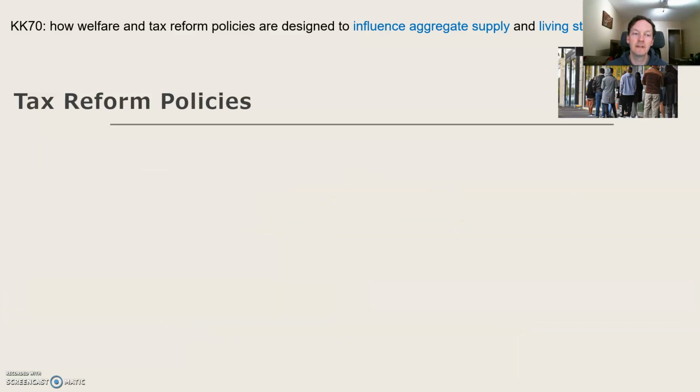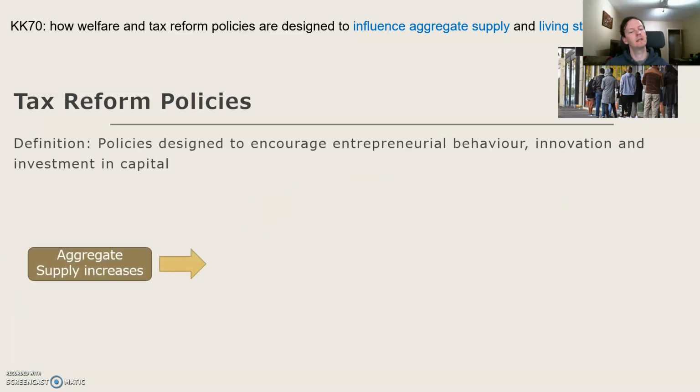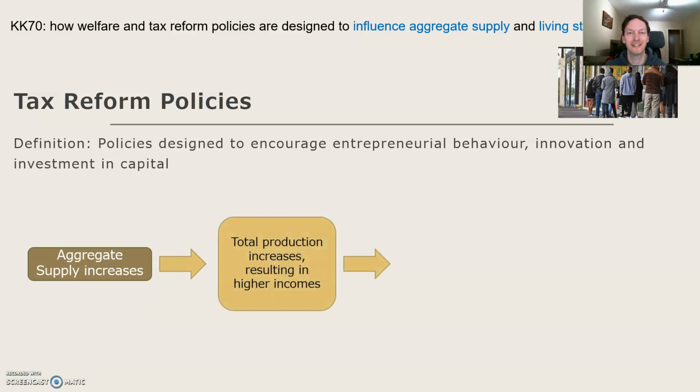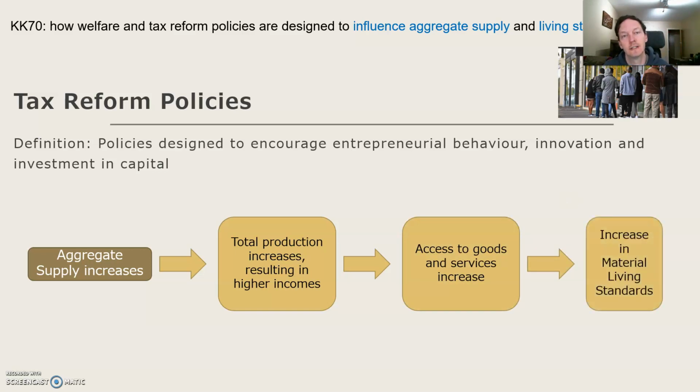The pathway to get to living standards for this is exactly the same. All right, so you'll see here aggregate supply increases. What comes next? You're right, total production increases resulting in higher incomes. What comes next? Yes, you're right, access to goods and services increase, and then the final thing is obviously you're going to answer the question, and in this case it's increase in material living standards.